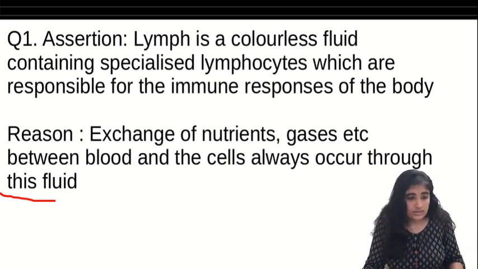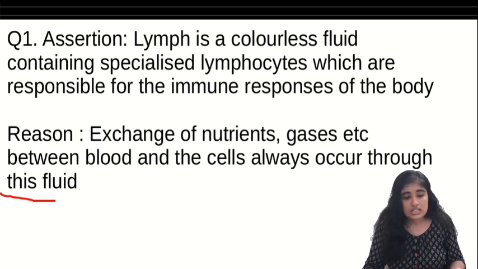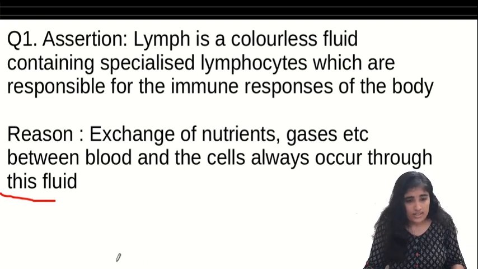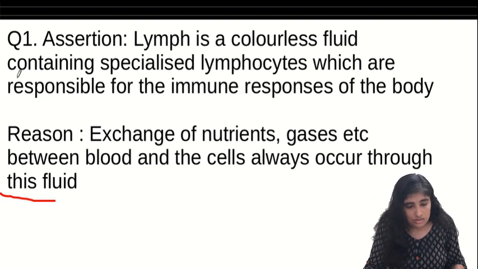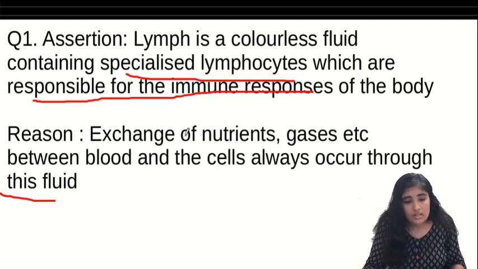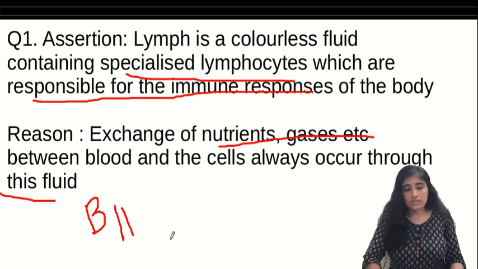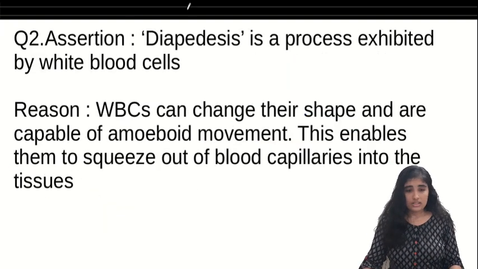Lymph is a colorless fluid containing specialized lymphocytes which are responsible for the immune responses of the body, because exchange of nutrients, gases, etc. between blood and the cells always occurs through this fluid. Does it make any sense? I don't think so, because it contains specialized lymphocytes responsible for immune response, not because it does the exchange of nutrients, gases, etc. Right? So we'll go with option B, which is both assertion and reason are true, but reason is not the correct explanation for assertion. So let's see the next question.